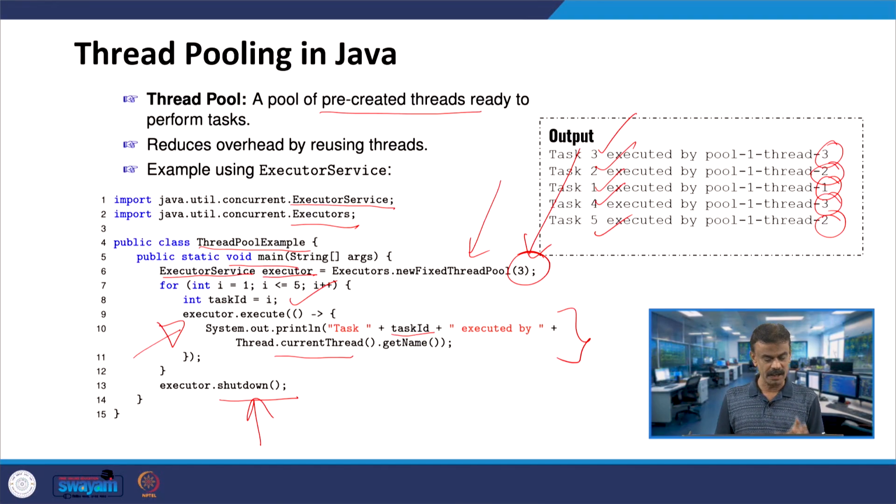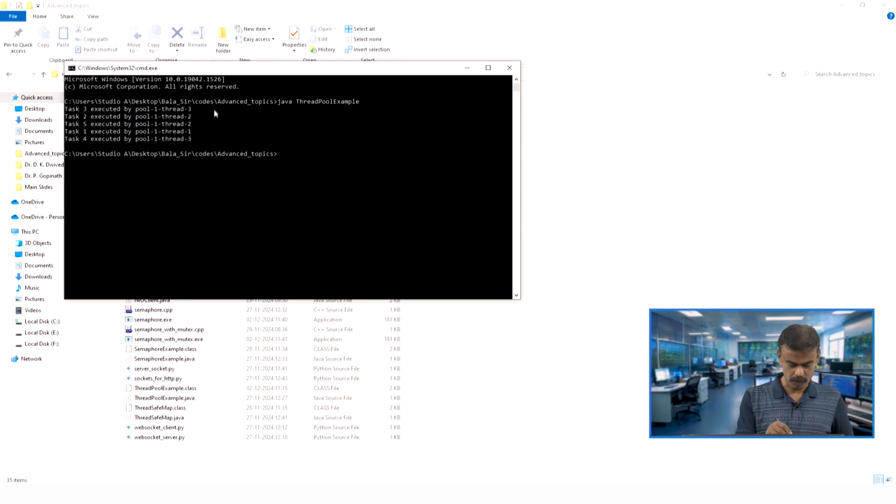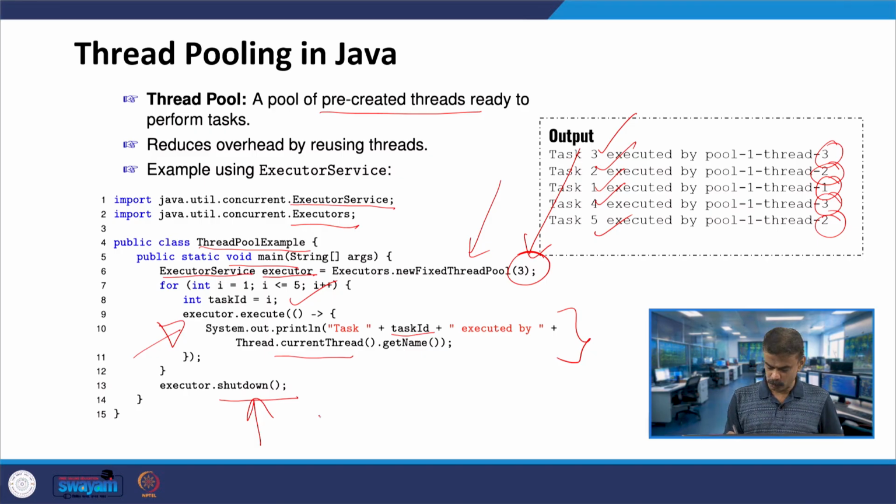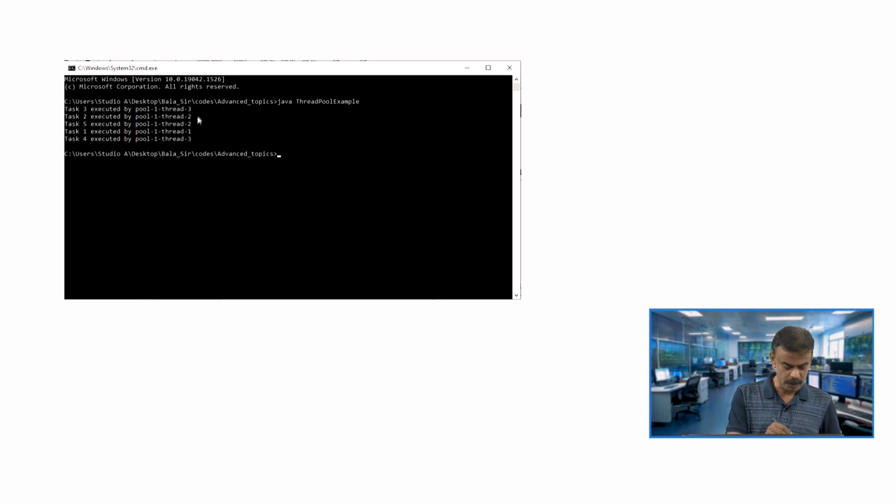So what we can do, we will run this code in Java. Let us go to the Java compiler, you can see the output. I said 3 threads in the pool. If you look at the output, it is 3 2 1, and again 2 3. It is a slightly different output from what we used to get here. Here you can see the threads 3 2 2 1 3, whereas I projected 3 2 1 3 2. Yes, it is possible, and the IDs 1 2 3 4 5 are all covered in a different way.